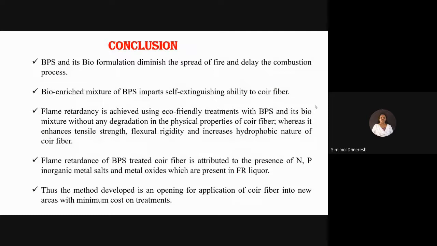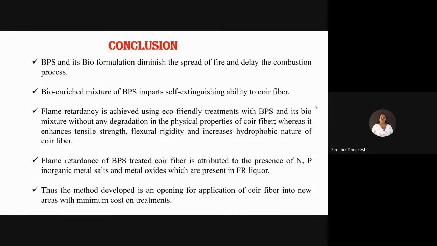Next, I conclude. BPS and bioenriched formulation diminish the spread of fire and delay the combustion process. Hence, the bioenriched mixture of BPS imparts self-extinguishing ability to coir fiber. Flame retardancy is achieved using eco-friendly treatments with BPS and its biomixture without any degradation in the physical properties of coir fiber, whereas it enhances tensile strength, flexure rigidity, and increases the hydrophobic nature of coir fiber.